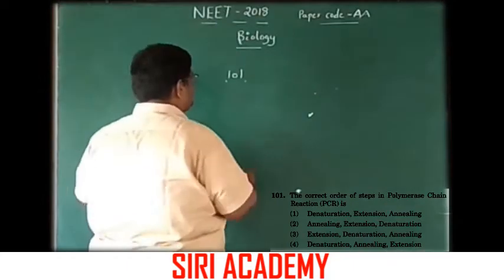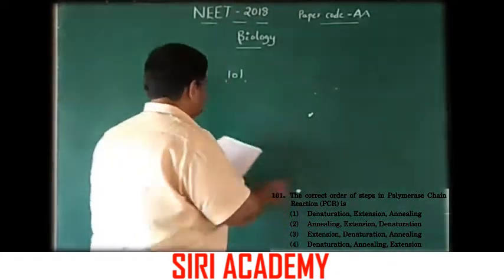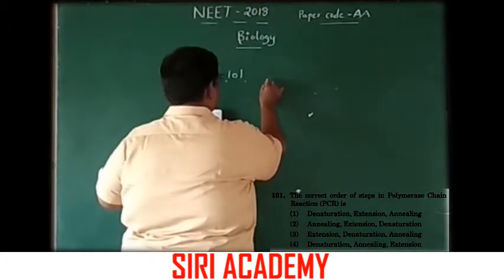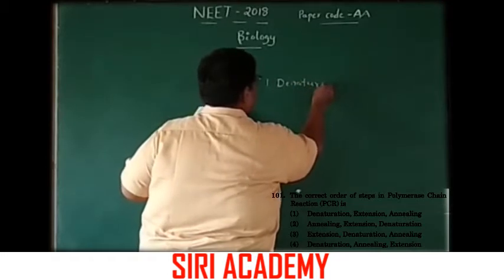Here is the technique which is used in research and development and in labs. The first step is the denaturation step.